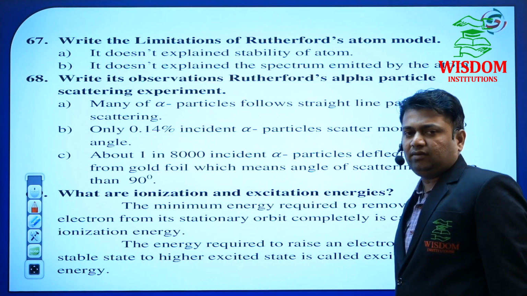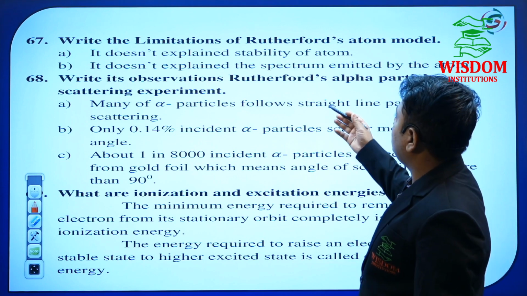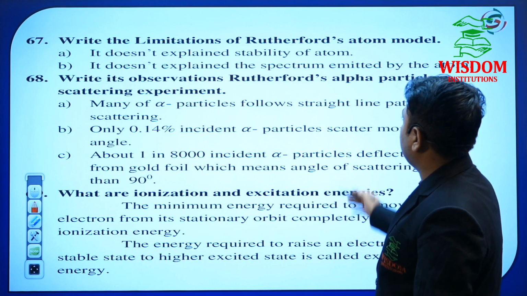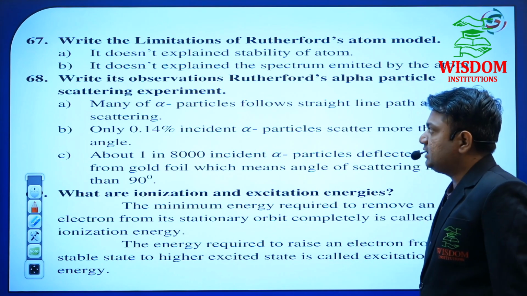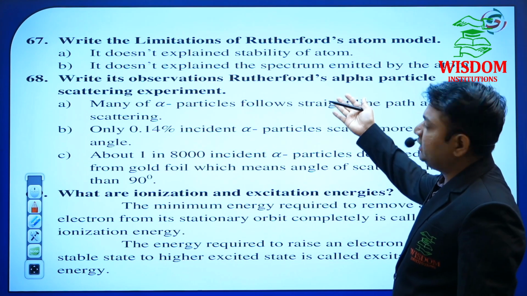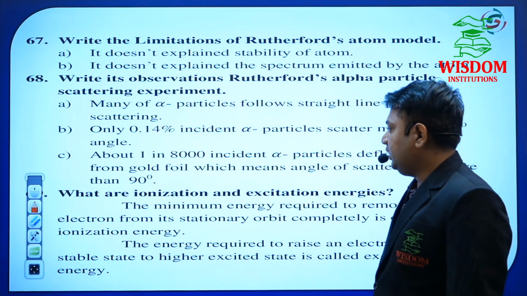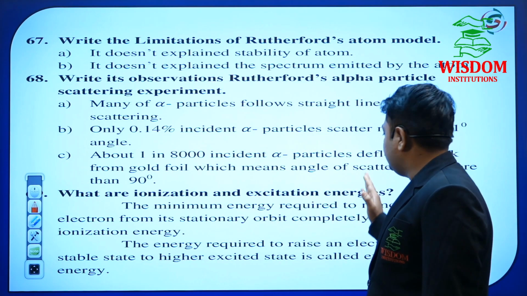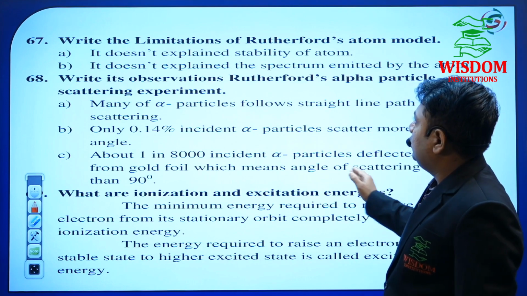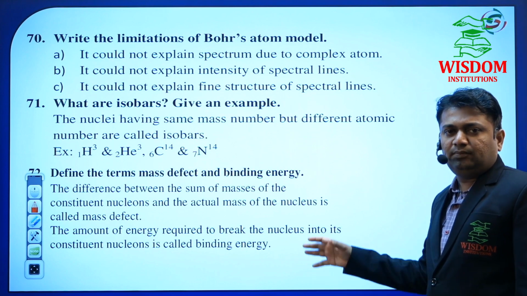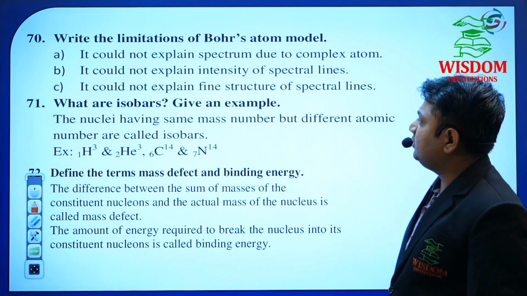Limitations of Rutherford's atom. Okay, he may ask for Rutherford's limitations, or he may ask for Rutherford's alpha scattering experiment, and he may ask for that diagram also for 2 marks. Okay, keep these 3 points important. Ionization and excitation energies. Write the limitations of Bohr's atom model. These important questions may be asked in the atom chapter.